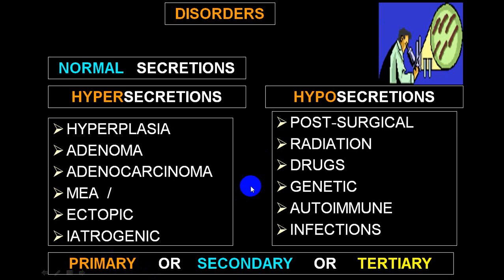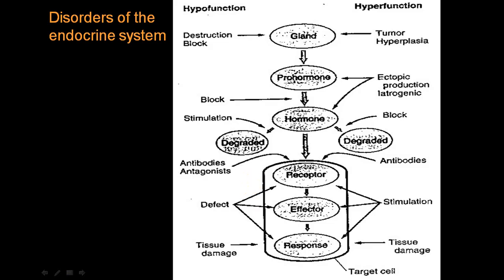Say as for example, in hyperproduction of adrenal cortex hormone, basically because of adrenal pathophysiology like adrenal hyperplasia or adrenal gland adenoma or adrenal adenocarcinoma, we call it primary. And if it is because of an increased production of ACTH hormone by the anterior pituitary, then we call it a secondary cause or secondary disorder. So this is the terminology.